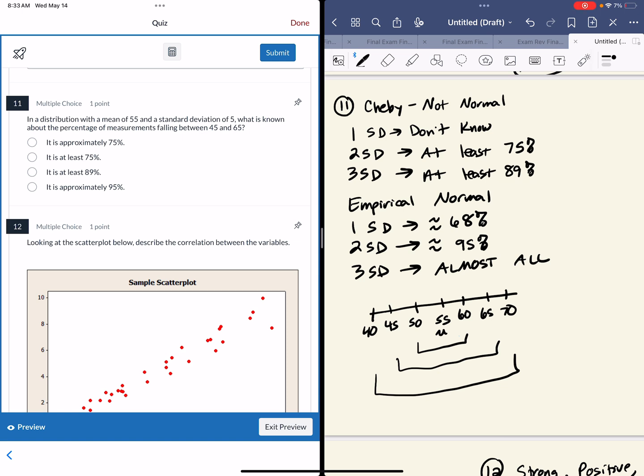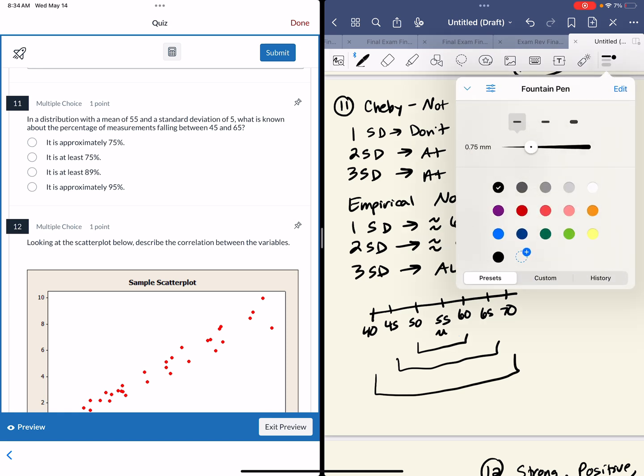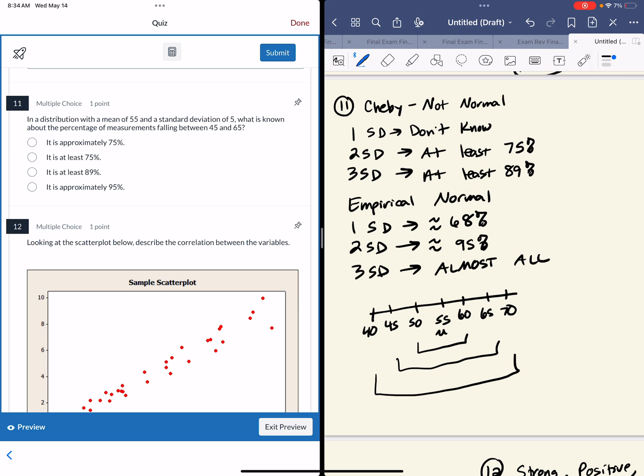Empirical is better. One standard deviation, we're picking up approximately 68. Two, approximately 95. Three, almost all. But empirical requires normality. This one doesn't say anything about normal, so I'm going to set it up as Chebyshev's. And here's what I'm going to do. I don't know anything here.